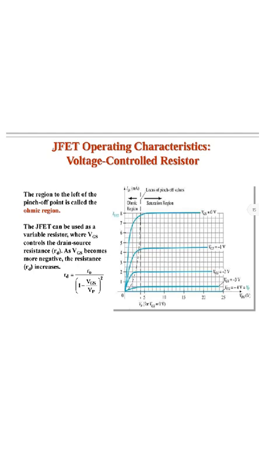RD is equal to R0 divided by (1 minus VGS by VP) whole squared. So you need to know what the ohmic region is here. It is the left part before the pinch-off. That region is called the ohmic region.